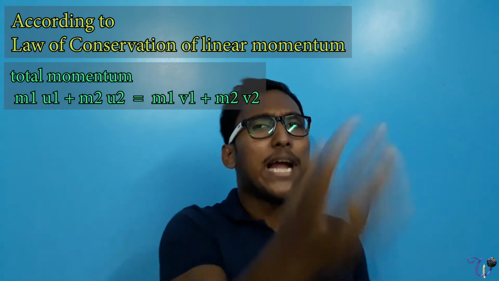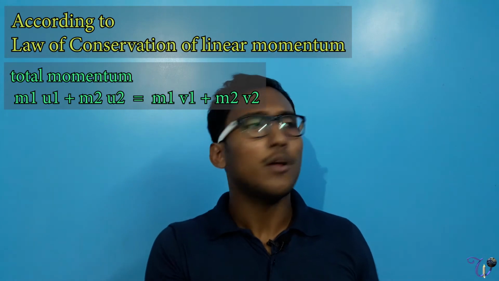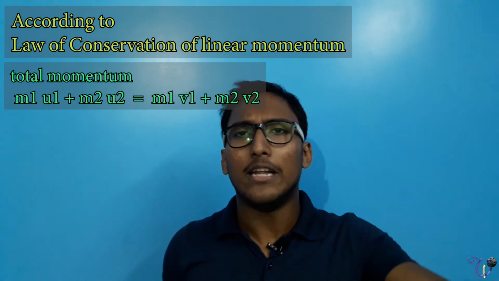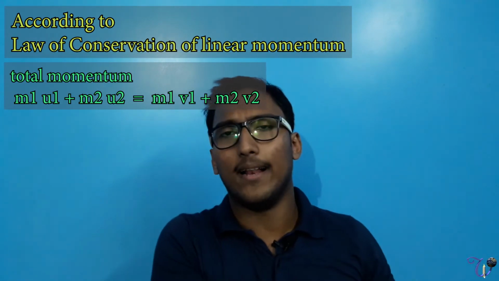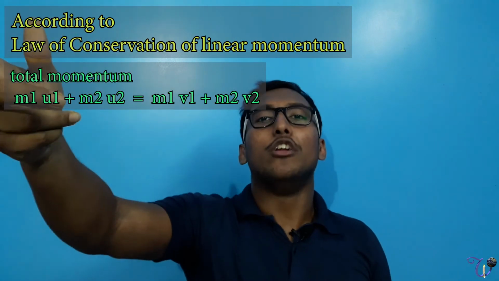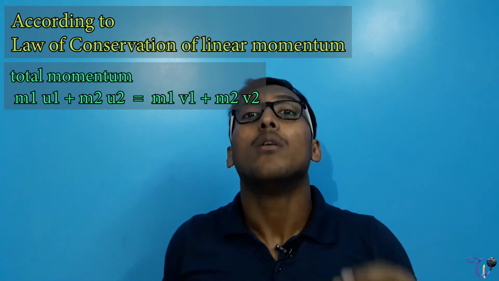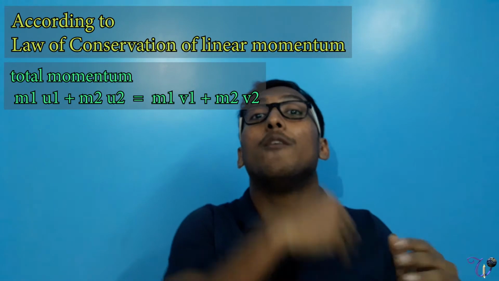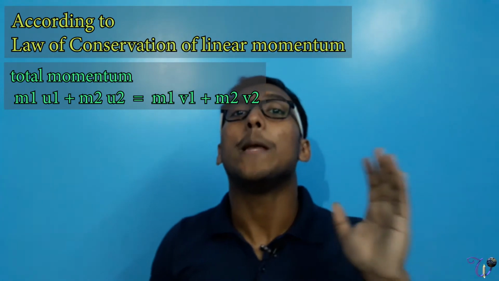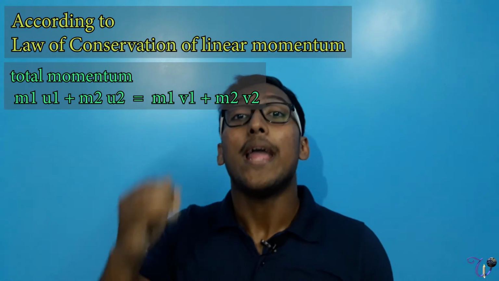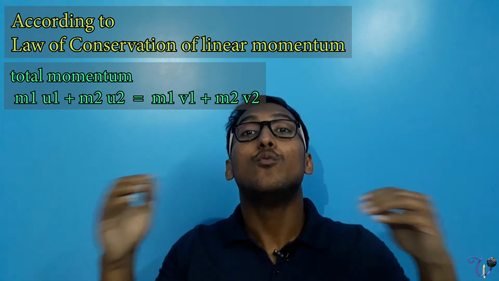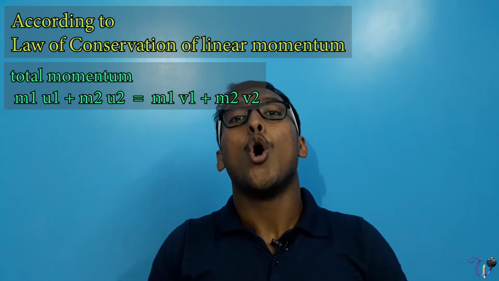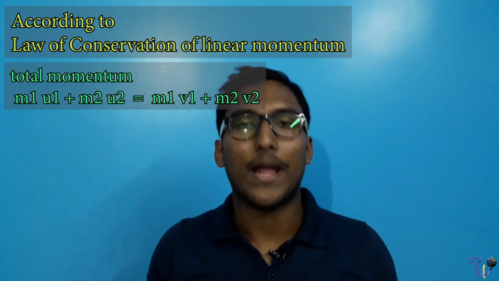Here we are not applying any external force, because these two bodies are just moving with their velocities. So the total momentum before the collision must equal the momentum after: m1 u1 plus m2 u2 equals m1 v1 plus m2 v2, according to the law of conservation of linear momentum.